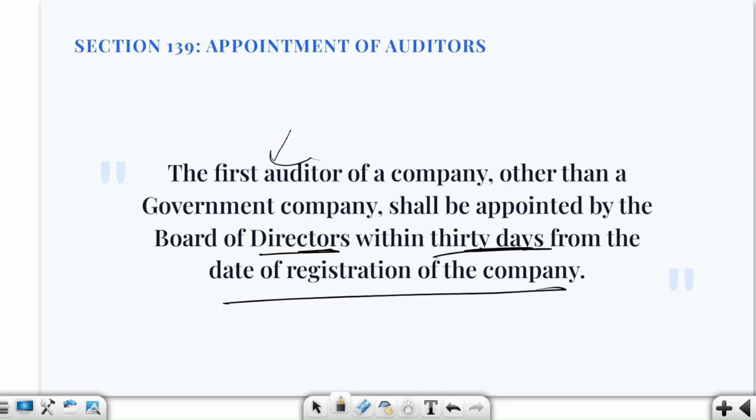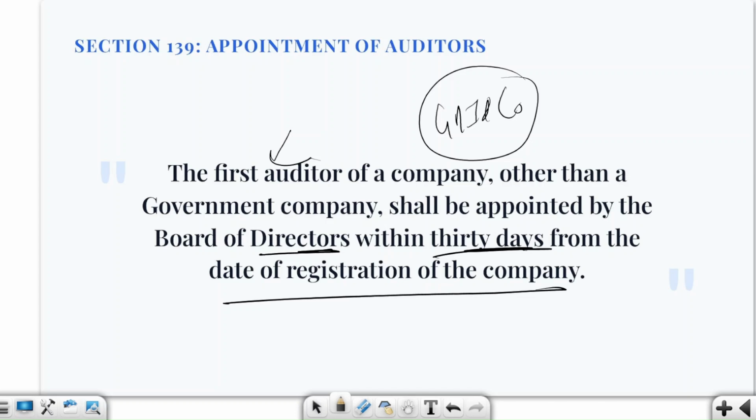Okay, so here let us say that XYZ was incorporated on 1st April 2026. Now it will be counting the first auditor rules. So here you will see that from on 1st April the company got registered. The board of directors will get 30 days of time to appoint the first auditor. Now suppose the board has appointed GHI and Co Limited. So here you will see that on, let us say, on some 15th of April 2026, then it will become its first auditor.